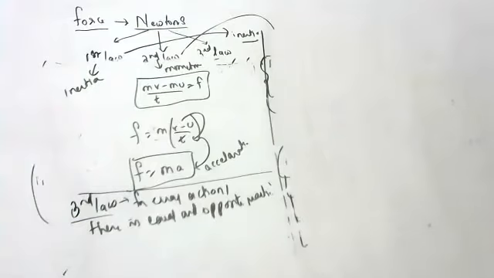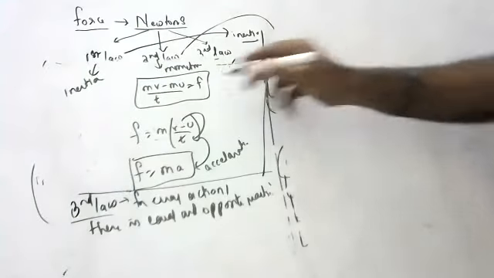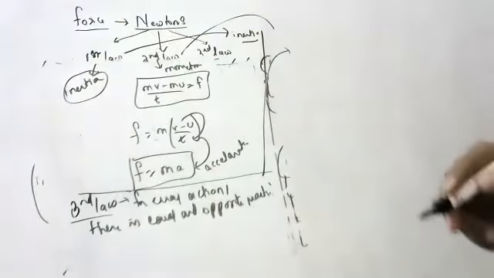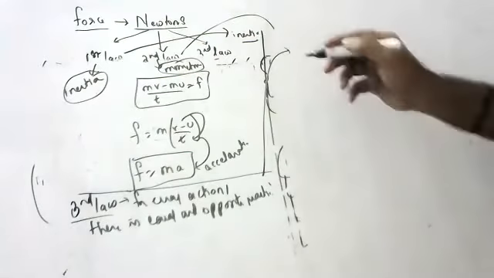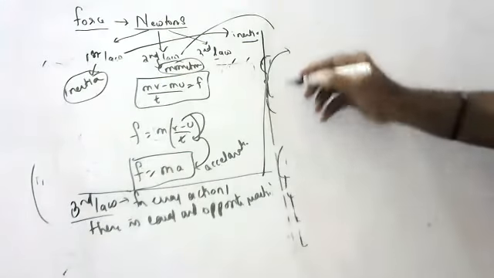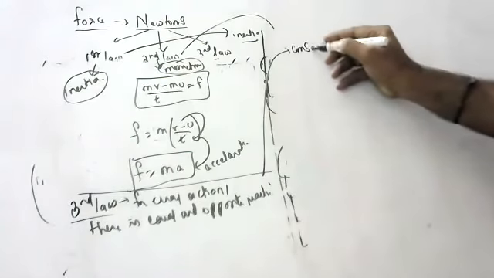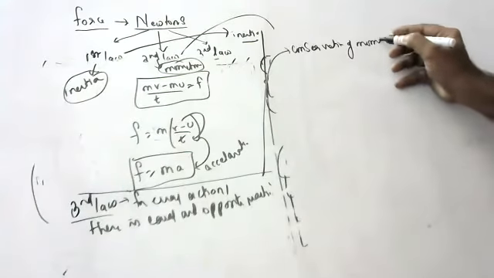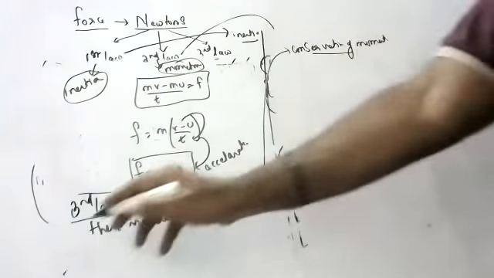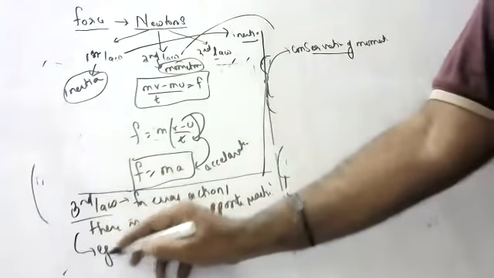Okay, children. So next, see, Newton's first law gives the concept of inertia. Newton's second law gives the concept of momentum. Newton's third law gives the concept of conservation of momentum. Before studying conservation of momentum, can anyone give examples of Newton's third law, children?